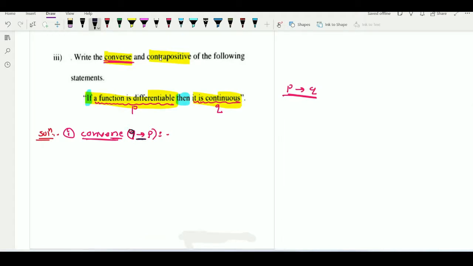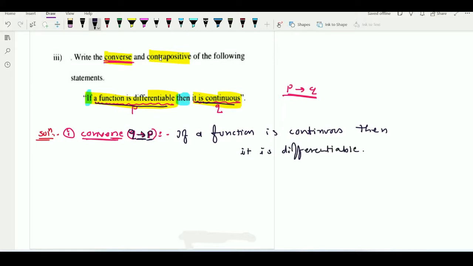In the first part take Q after if, and after then take P. So Q means if function is continuous, then take P. P means the function is differentiable. In this way we have got the converse. In converse, you just have to convert q implies p into verbal form. Q means function is continuous, then p means function is differentiable.